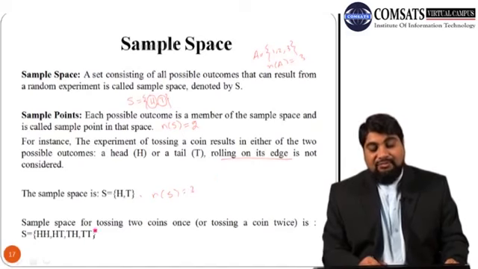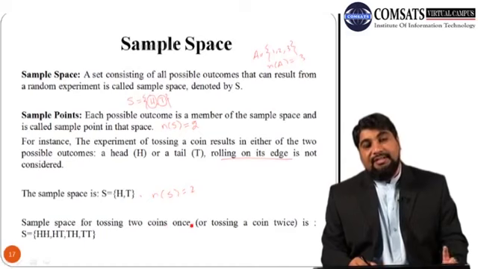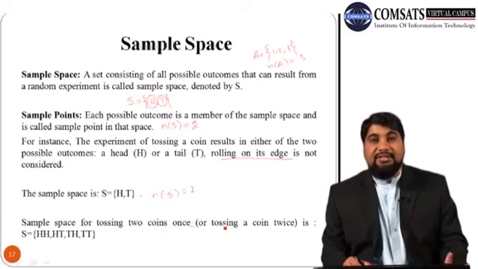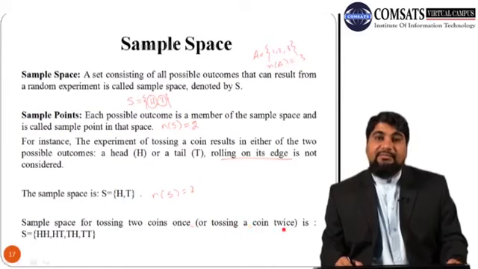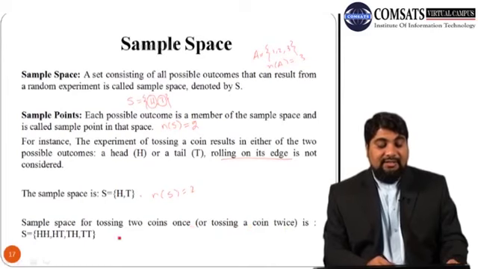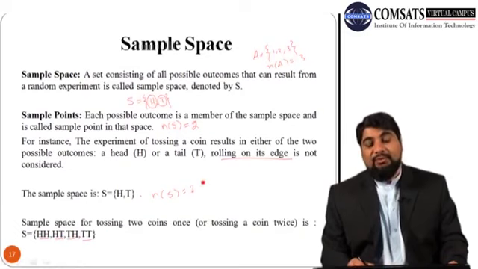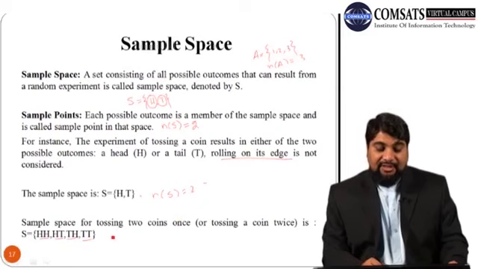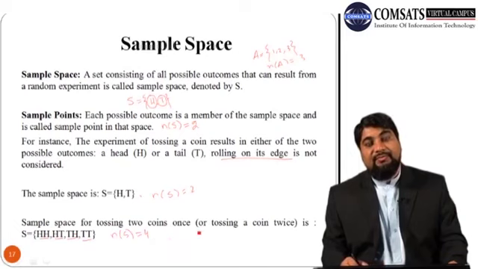Similarly, the sample space for tossing 2 coins at the same time, or tossing a single coin 2 times, is HH, heads on both coins, then HT, head on the first coin and tail on the second, then TH, and then tails on both coins. So here the number of sample points is 4.